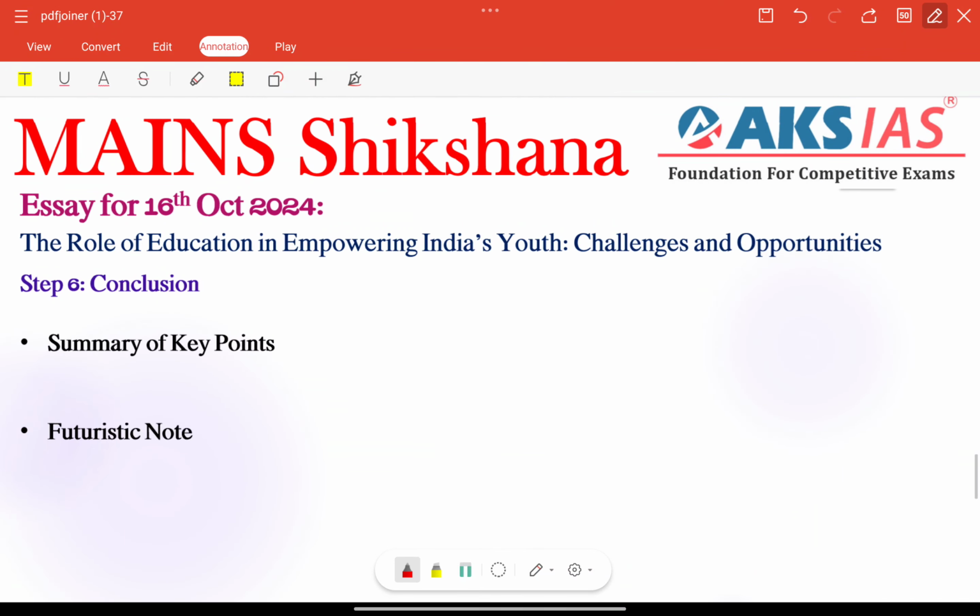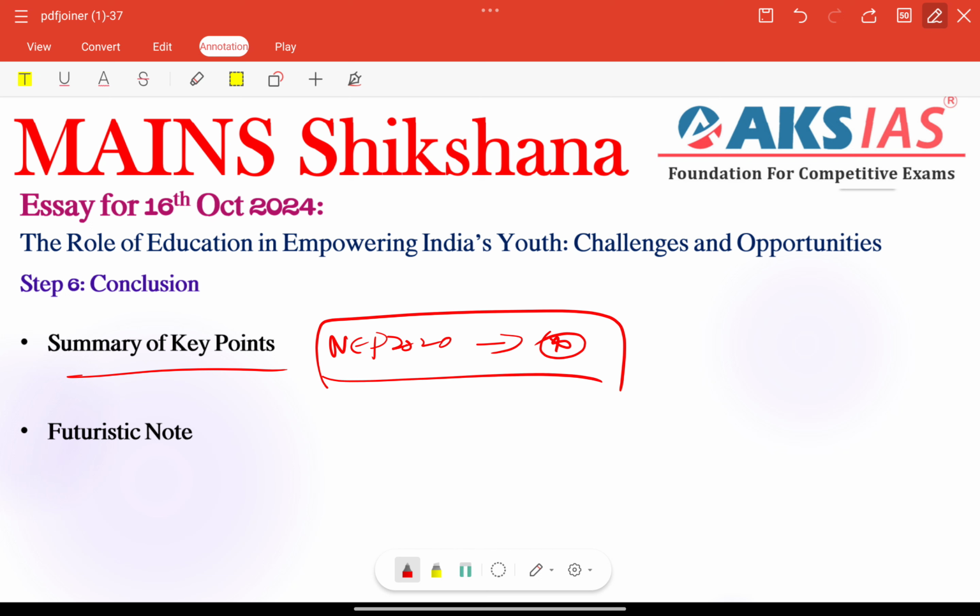Next, coming to the conclusion, we can add a summary of key points that we have written in the body part, particularly NEP 2020, government initiatives, technological advancements and cultural shifts. These are essential in addressing the issues, right? So we need to connect this particular para.